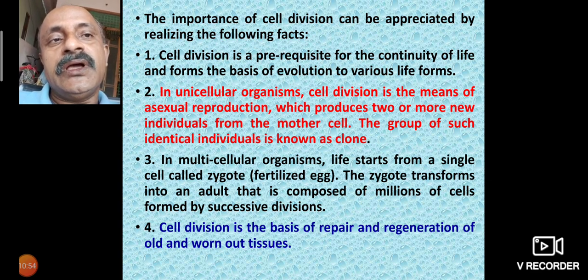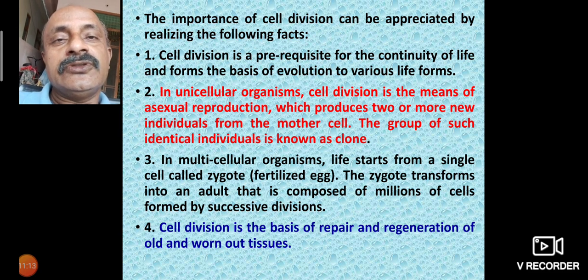In unicellular organisms, cell division is the means of asexual reproduction, which produces two or more new individuals from the mother cell. The group of such identical individuals is known as clones.